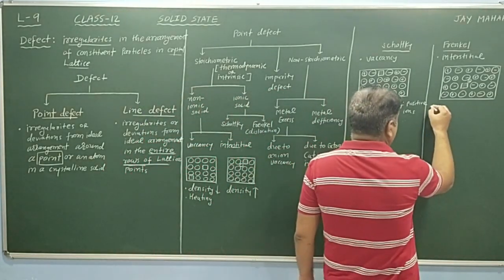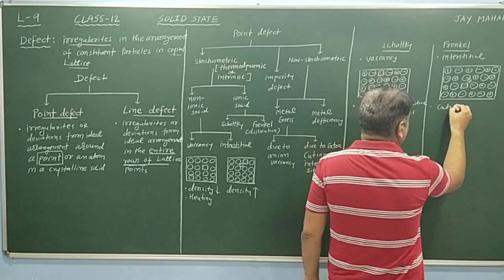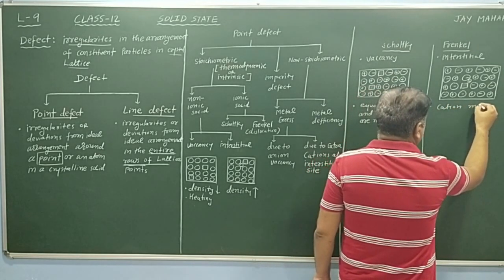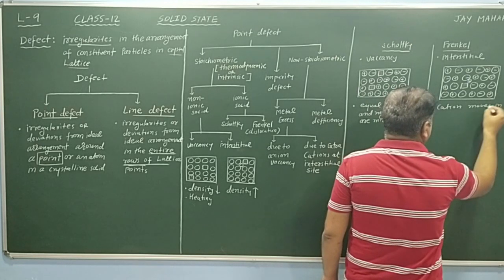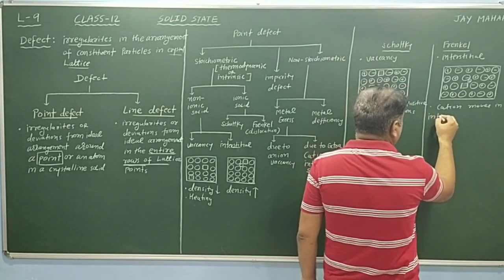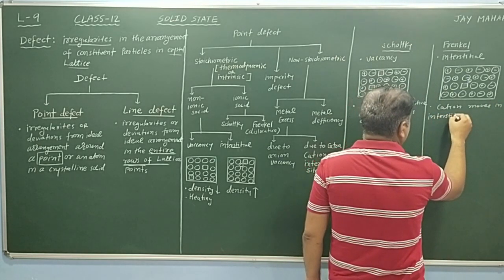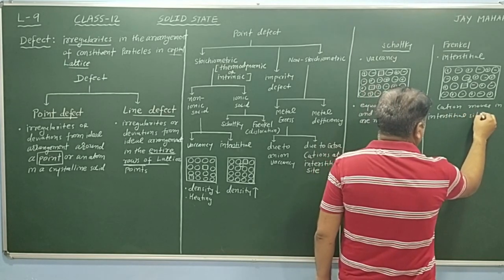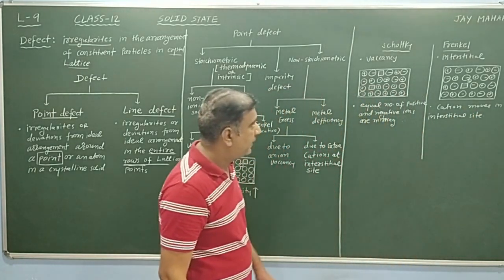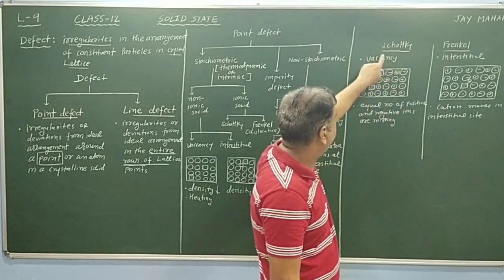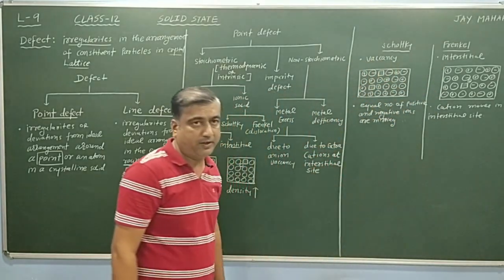That means here the cation moves to the interstitial site. So Frenkel defect is basically an interstitial defect, and Schottky defect is basically a vacancy defect.